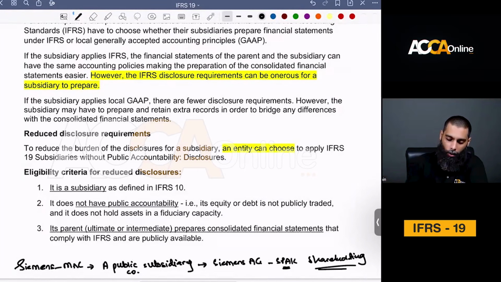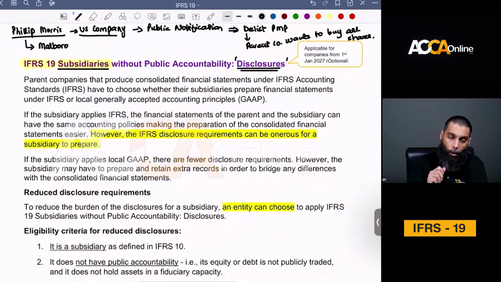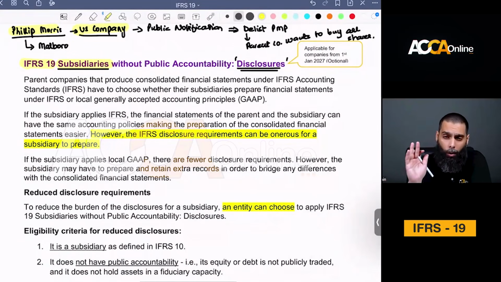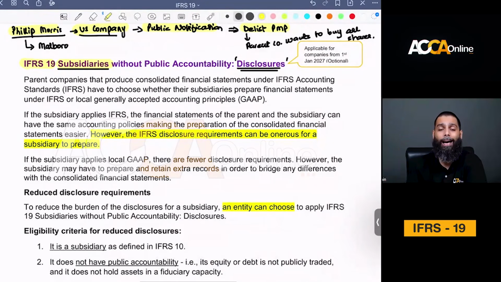Let's go back to the example of Philip Morris. Philip Morris is a very well known US based company with a very good share price in the US stock market. It sent a public notification that it wants to delist Philip Morris Pakistan from the Pakistan Stock Exchange by investing further in Pakistan and acquiring all the shares in the market. Once that has been done, Philip Morris Pakistan will eventually become a private company.